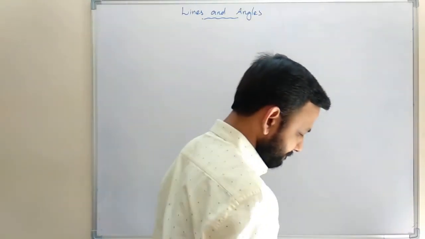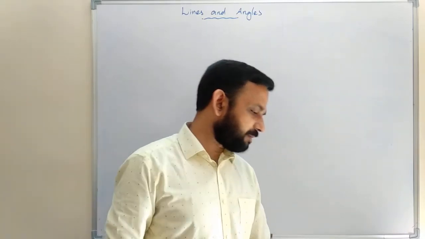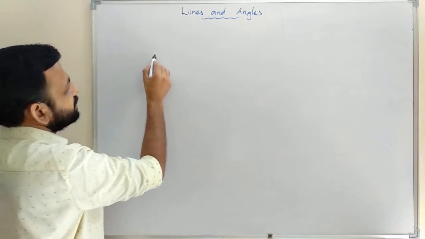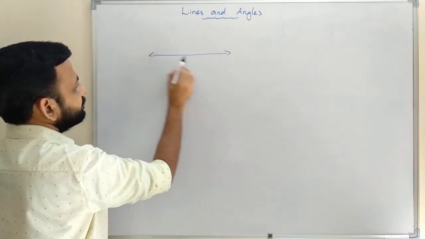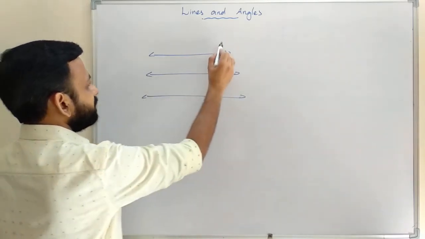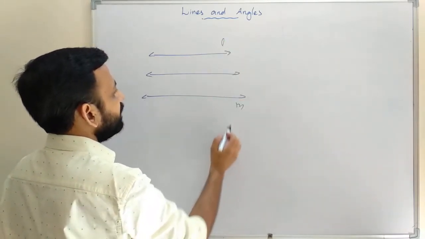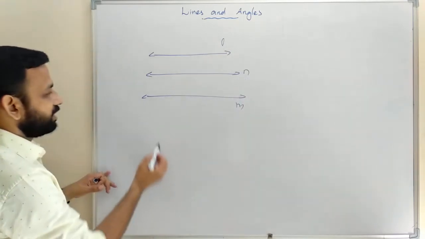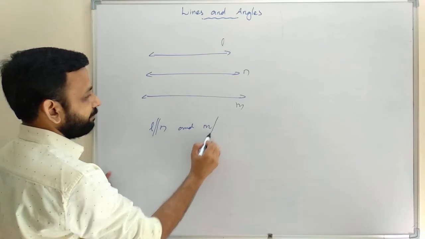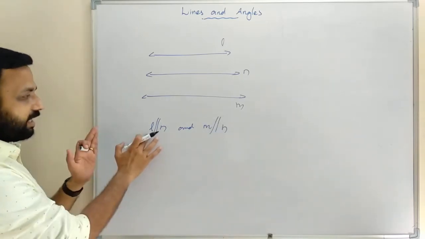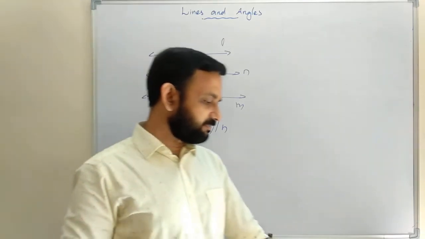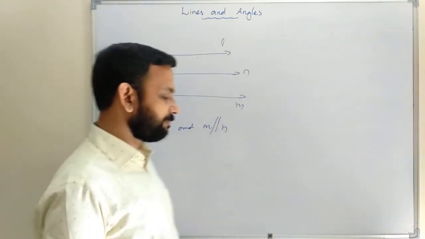So here, lines which are parallel to the same line are parallel to each other. Suppose L and M are parallel to N. That is L is parallel to N and M is parallel to N. So here L and M are parallel to the same line. Lines which are parallel to the same line are parallel to each other.